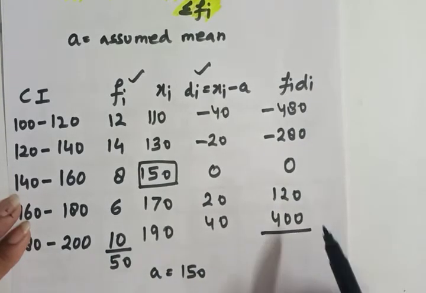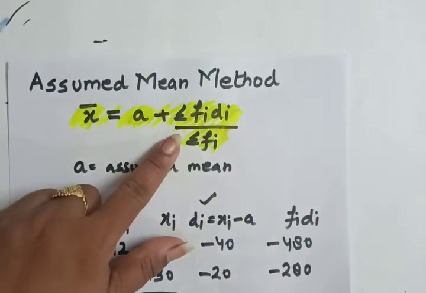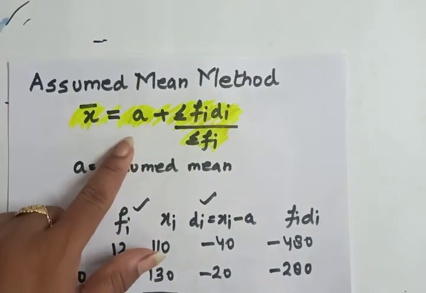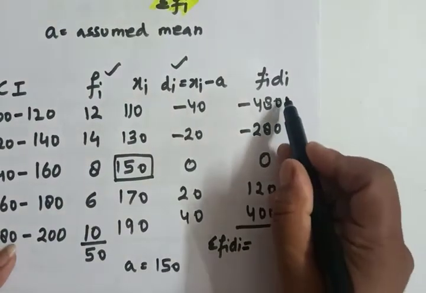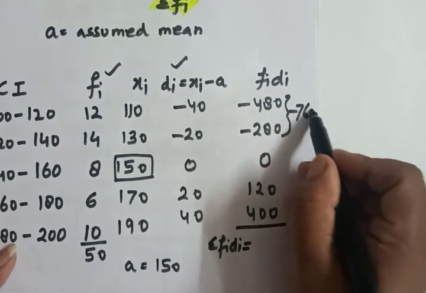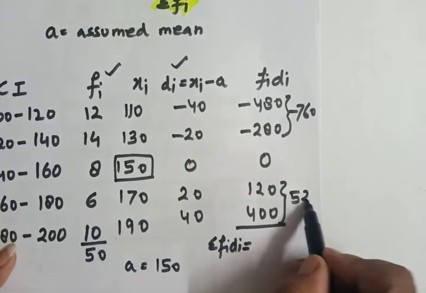We need to find the sum, sigma fi di. We require sigma fi di here, and the assumed mean we have already assumed, that is 150. These are the negative values. The total of this is minus 760, and the total of this is 520.